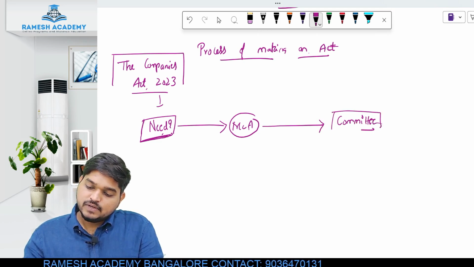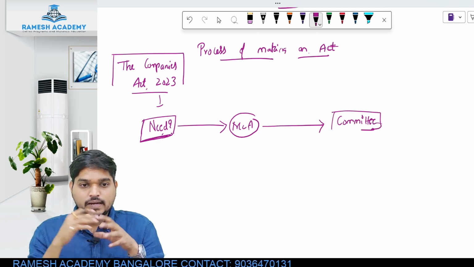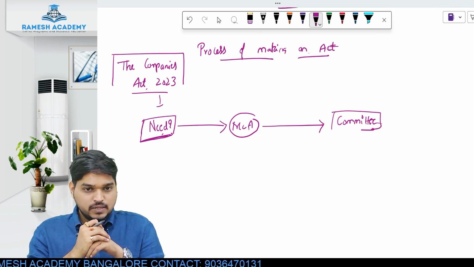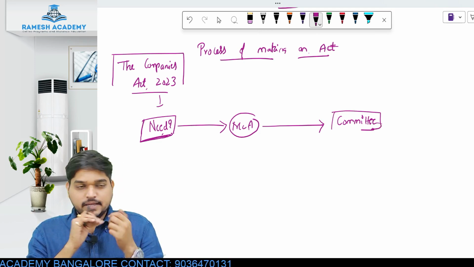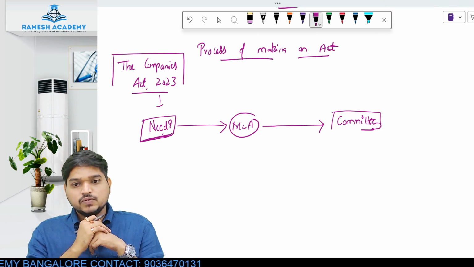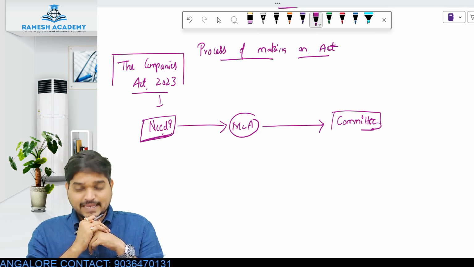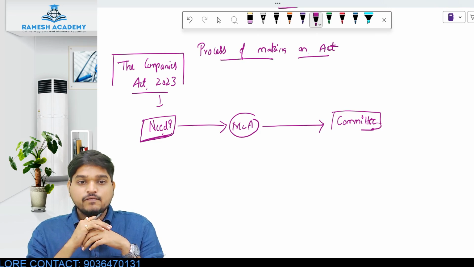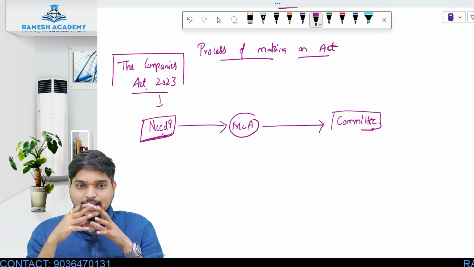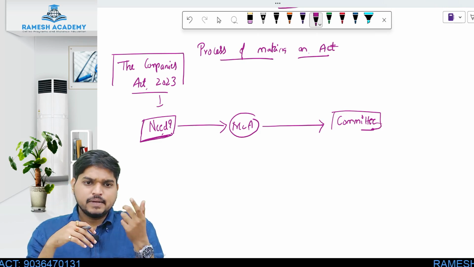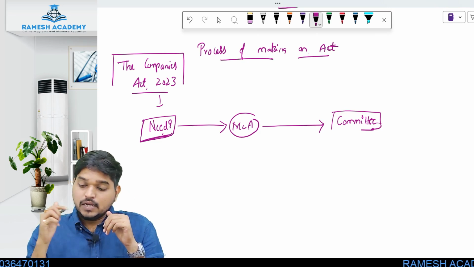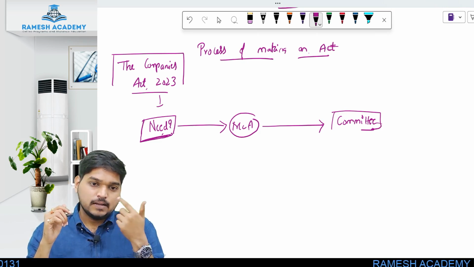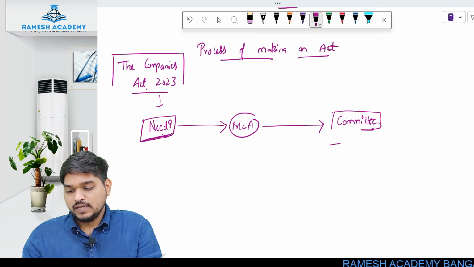And this committee will consist of different people who are experts in that particular field. So if you are talking about Companies Act 2013, every person who is an expert in that particular field will be part of the committee, and that committee will be headed by a person called the chairman, right? Now the committee which was set up for Companies Act 2013 was called the J.J. Irani Committee.